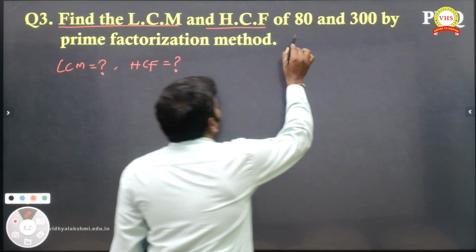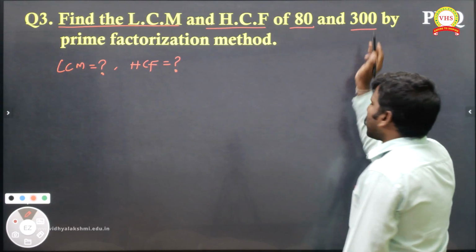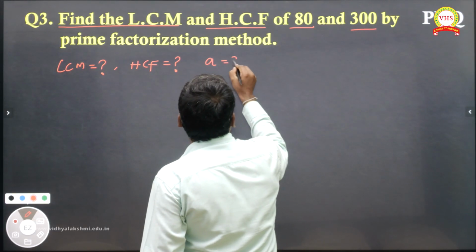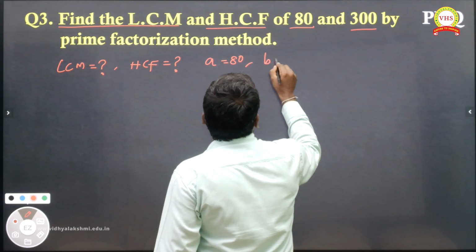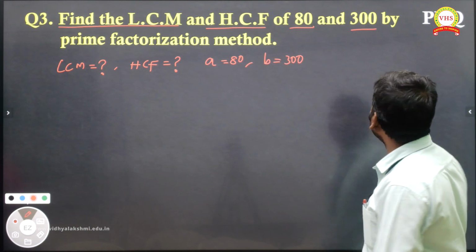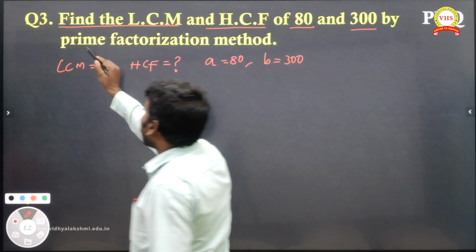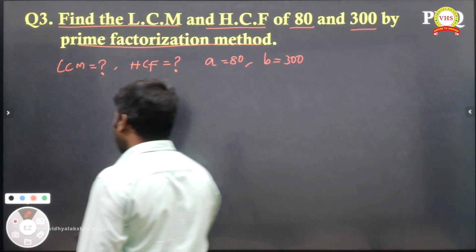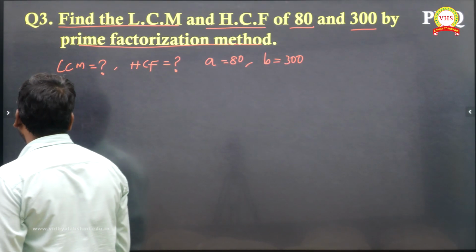Right, find the LCM and HCF of 80 and 300. The A and B values are given. A is 80, and B value is 300. Both the terms are given. By the prime factorization method. They have mentioned the method also, so they asked us to use the prime factorization method.